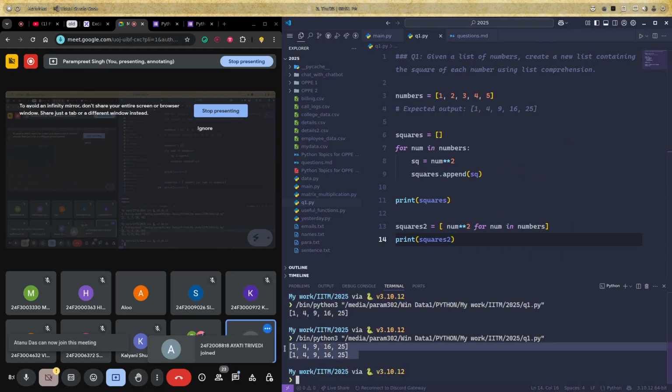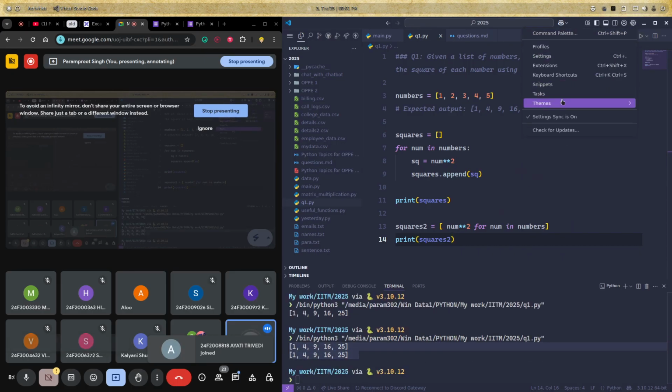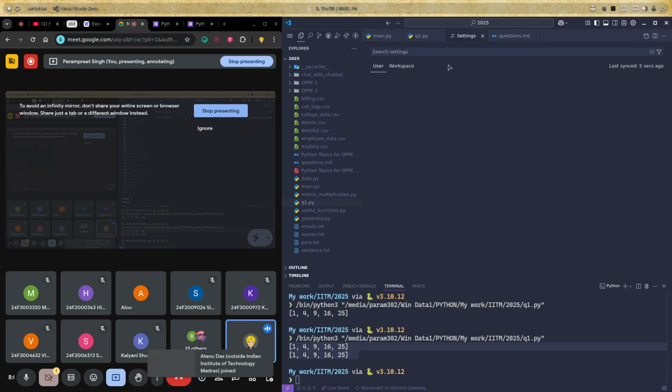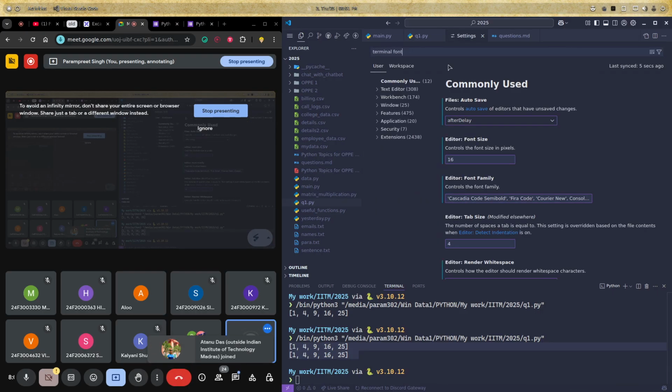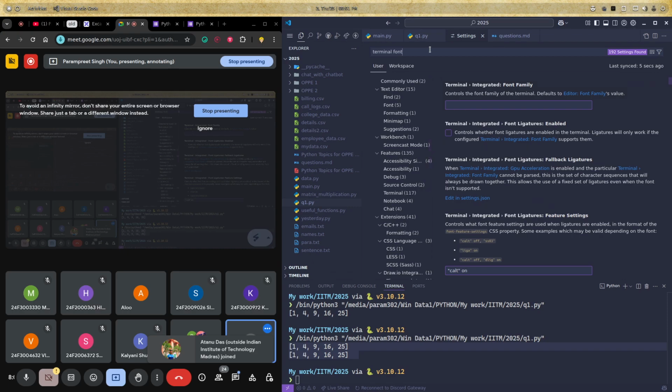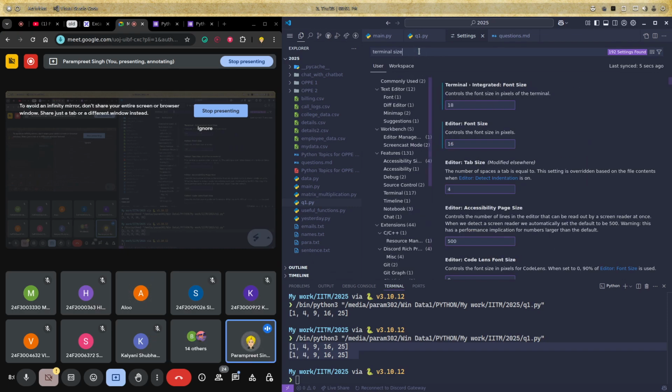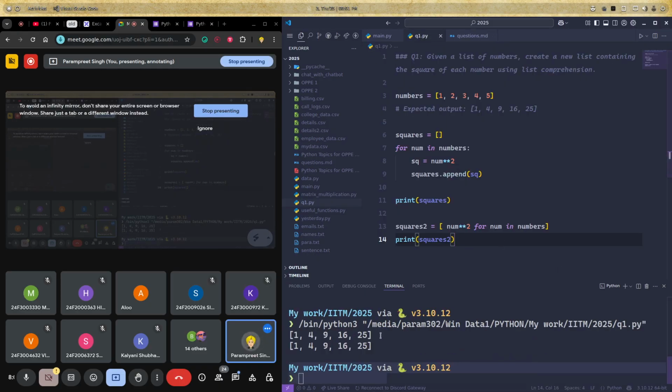If I run this, see, let me increase the font size. Terminal size, yes, 24. So can you guys see the answer? Both are resulting in the same answer. Is it clear to you all? How do we do list comprehension?